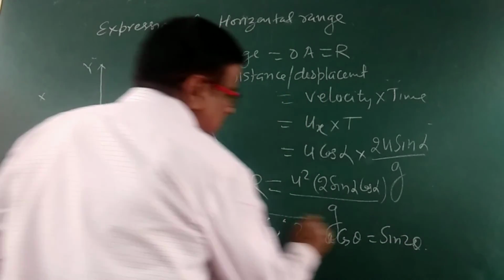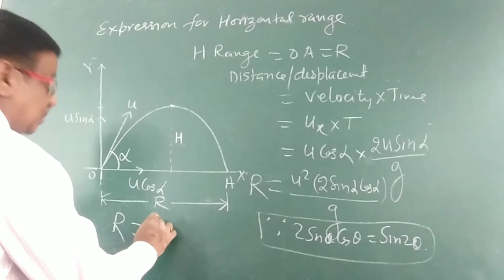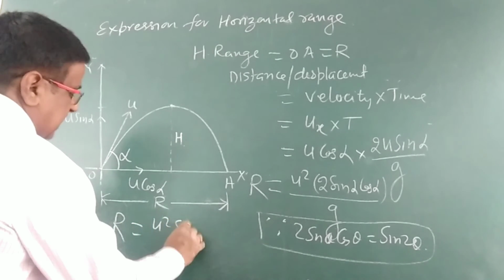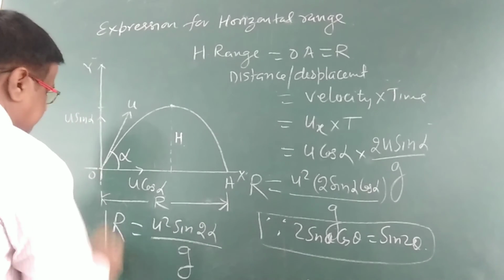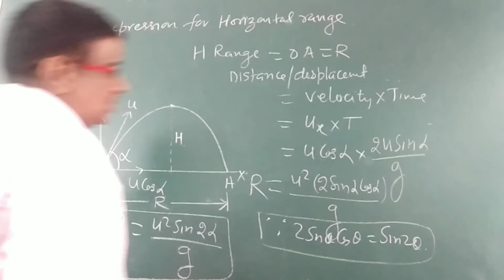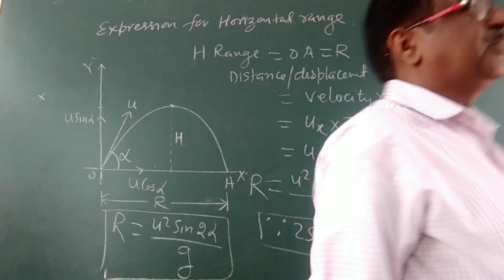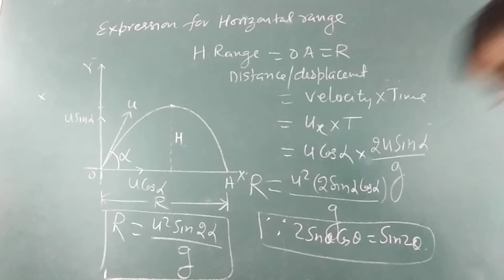We will use this equation, and therefore we will get R = u squared sin 2 alpha divided by g. So this is the expression for the horizontal range of the projectile.